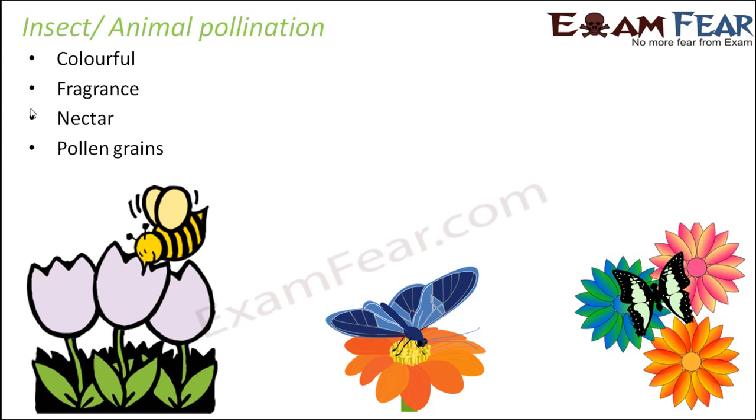Now what happens is that whenever the insect sits on the flower, pollen grains stick to the body of the animals or the insects. When they go and sit over the stigma, those pollen grains which were stuck to the body of the insect are released and pollination takes place. Here you can see how an insect sits on the flower. The pollen grains will stick to the body of the insect. Now when the same insect goes and sits over the stigma, the pollen grains are again released and pollination takes place. So this is how insect or animal pollination takes place.